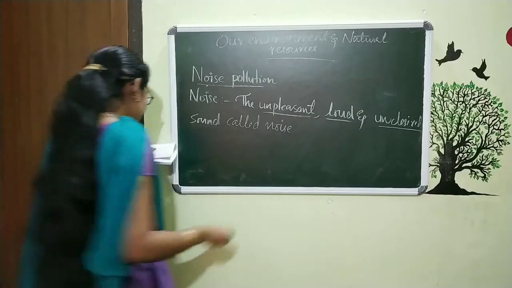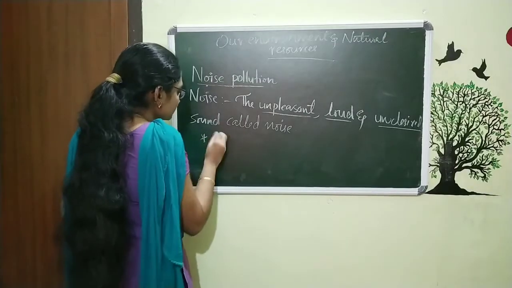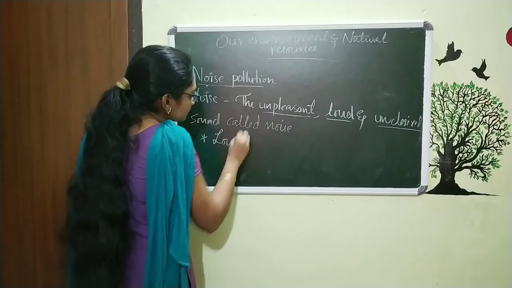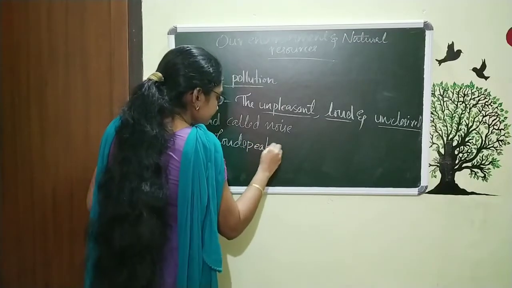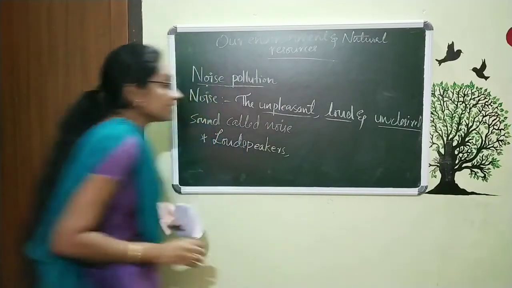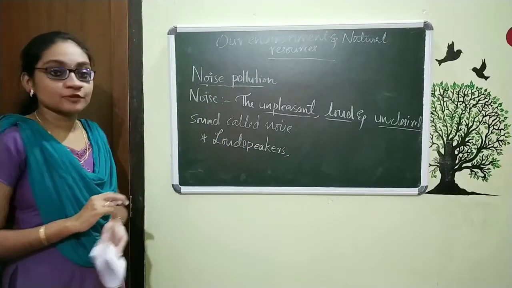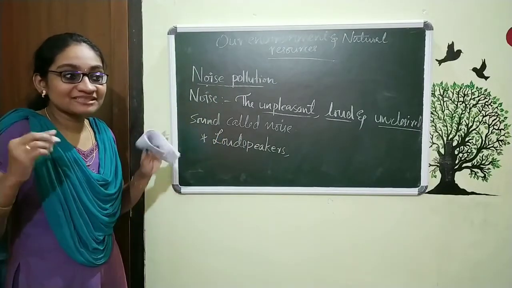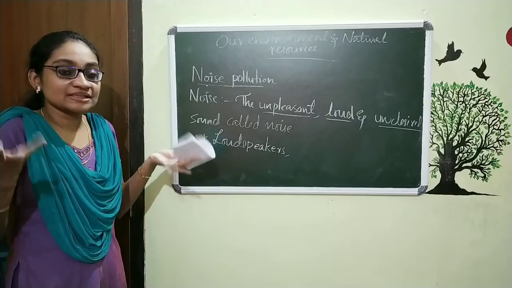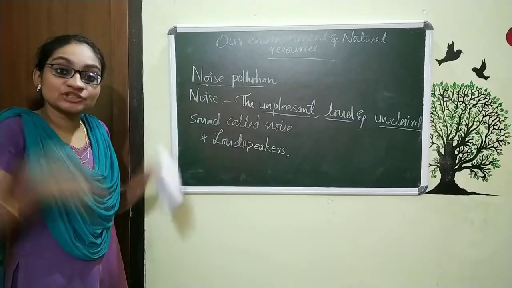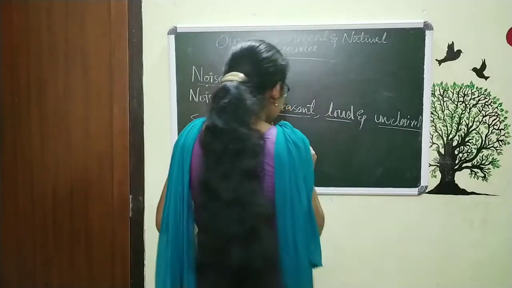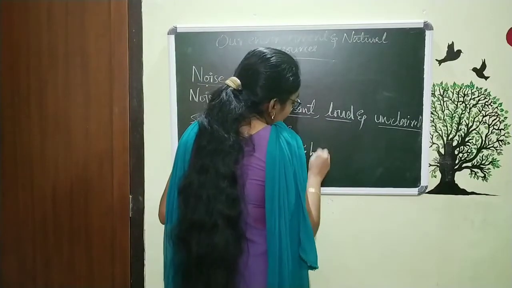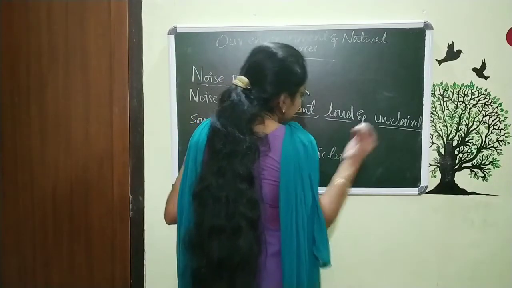The sources are these: loudspeakers. Loudspeakers produce noise pollution, as I already said. When the volume keeps increasing, it irritates our ears. Then vehicles.